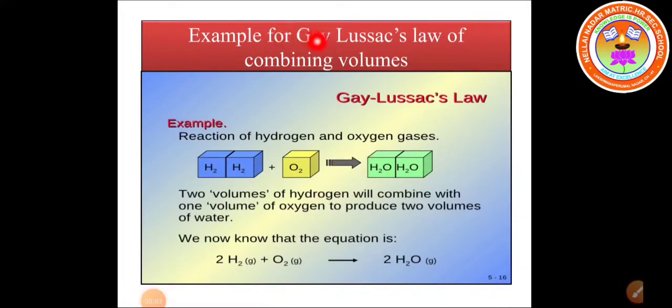Here is an example to understand Gay-Lussac's law of combining volumes. H2 plus O2 gives rise to H2O. We can write this reaction as 2 volumes of hydrogen in the gaseous state combines with 1 volume of oxygen in the gaseous state to form 2 volumes of water in the gaseous state, in the vapor state. Okay, children? So thus Gay-Lussac's law of combining volumes is verified.